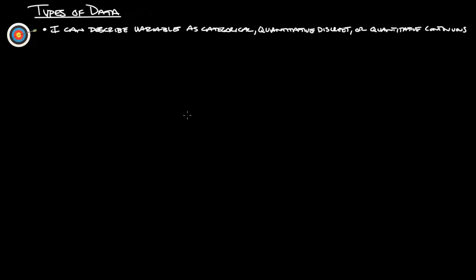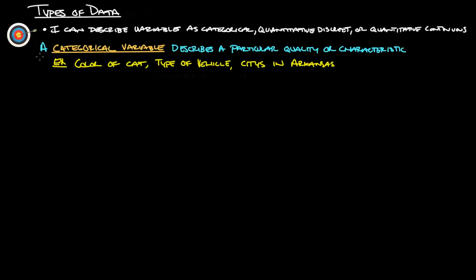I'm going to take you through the notes on types of data. At the end of this, you should be able to say, I can describe variables as categorical, quantitative discrete, or quantitative continuous. A categorical variable describes a particular quality or characteristic. For example, color of cat, type of vehicle, cities in Arkansas. A categorical variable usually doesn't have anything to do with numbers. That's kind of an easier way to remember that.